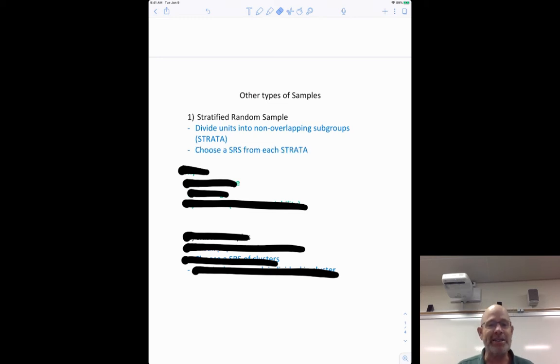And then you just pick a simple random sample from each stratum. So in other words, I group freshmen, sophomores, juniors, and seniors and take 25 of each. That's a stratified random sample. I separate males and females and take 50 of each. Boom, done. Okay, those are all stratified random samples. Notice I separated and then I picked some from each one of those groups. Okay, why might we do this?